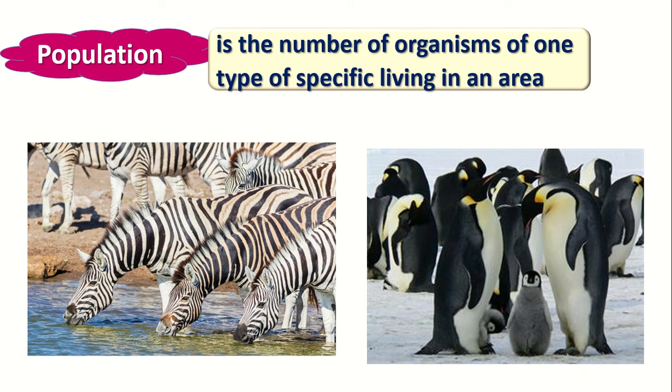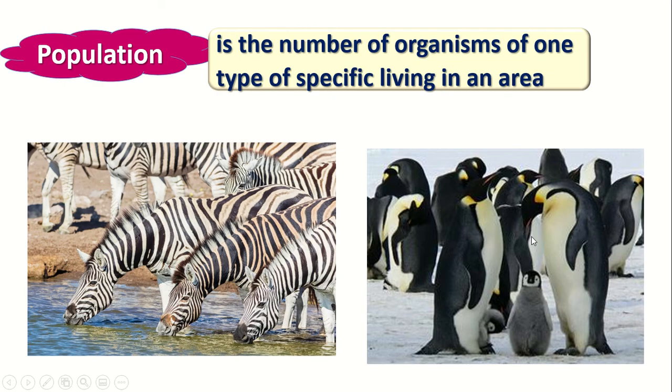When there is a number of one type of organisms in the same area, they are called a population. Repeat after me: population. Population means the number of one type of organisms in the same area.